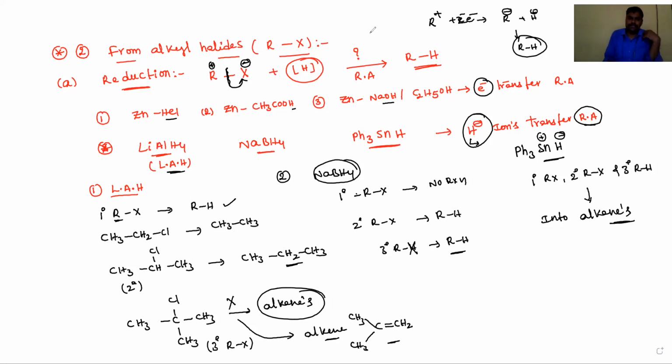Let's see that, from alkyl halides, R-X. The first reaction is the Wurtz reaction.